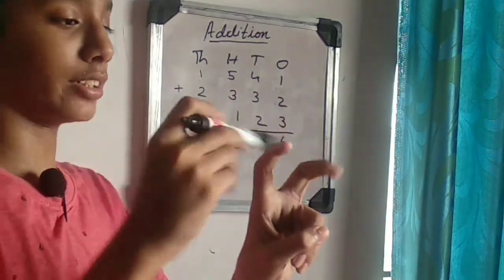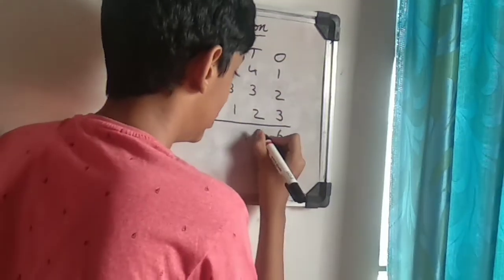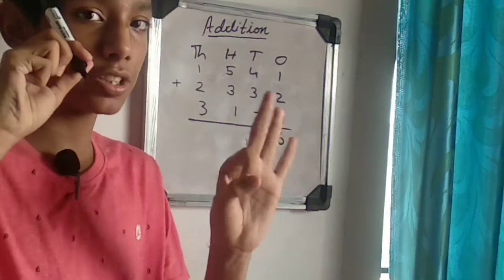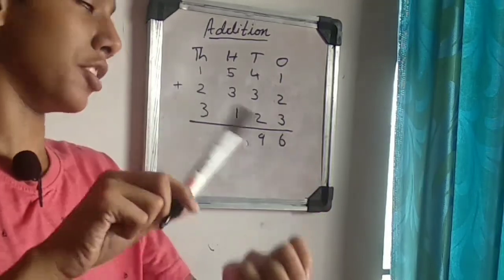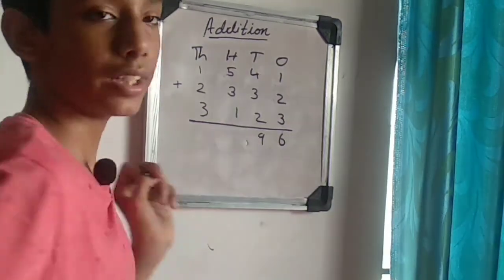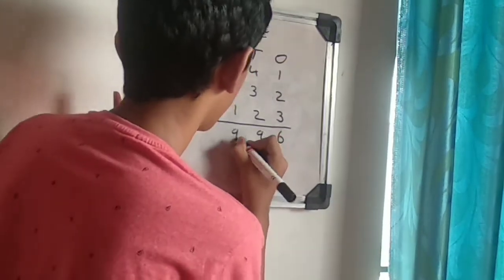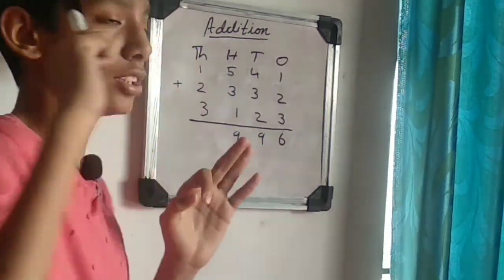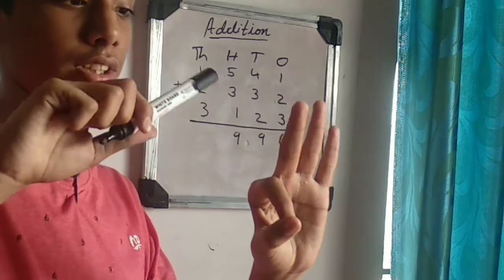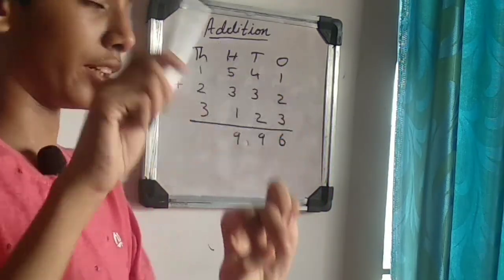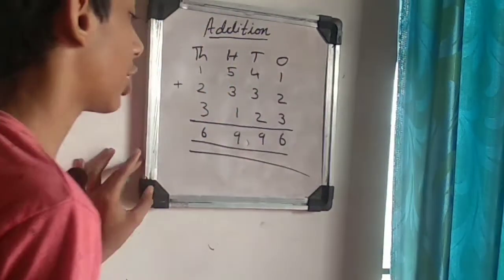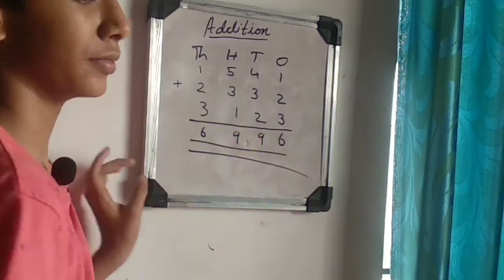After 7 it is 8, 9. 5 plus 3: 5 in your mind, 3 in your hand. After 5 it is 6, 7, 8. 8 plus 1 is 9. 1 plus 2 is 3. 3 plus 3: 3 in your mind, 3 in your hand. After 3 it is 4, 5, 6. So the answer is 6996.